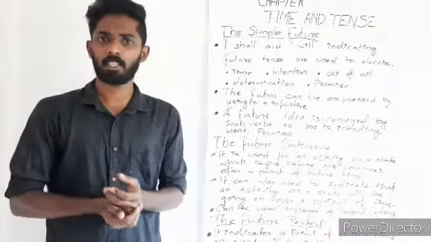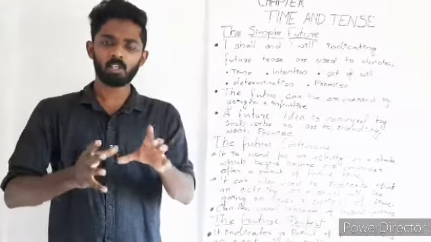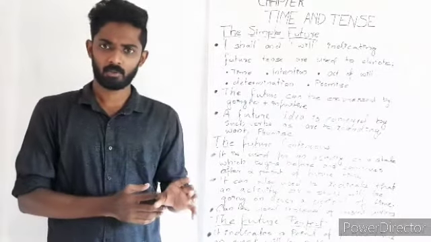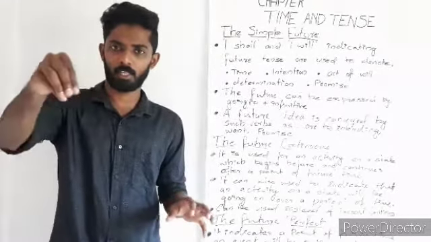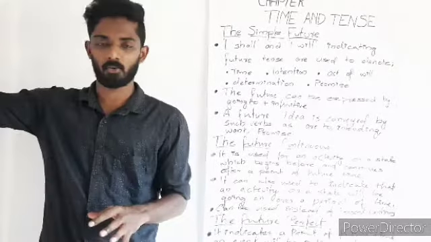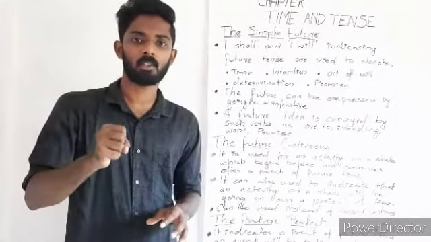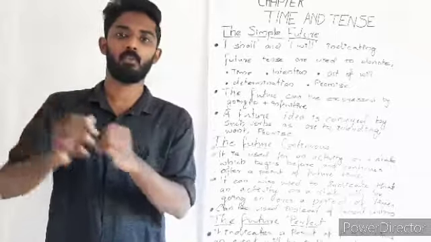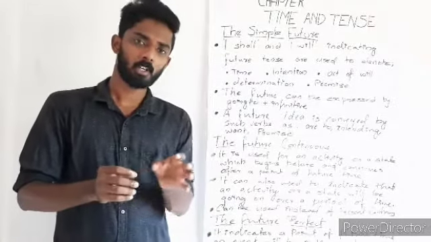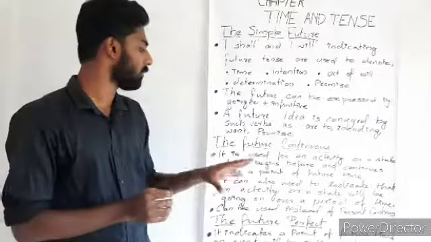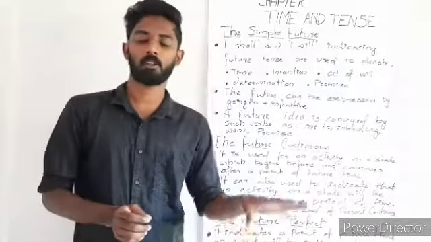For example, by 10 o'clock he will have been here for 2 hours. So here it is an action which will be happening in the future, but what happens? It ends in the future itself. So in order to speak about such actions, we will use the future perfect and future perfect continuous.